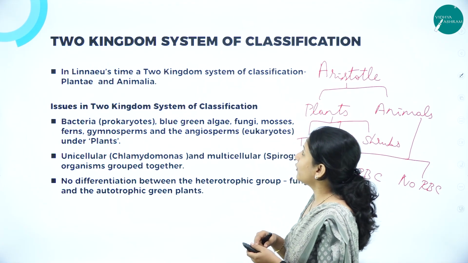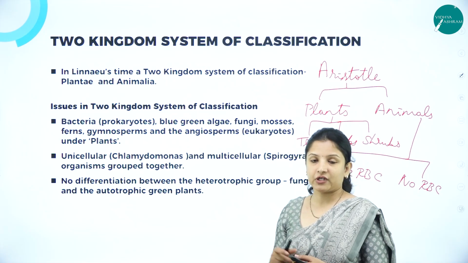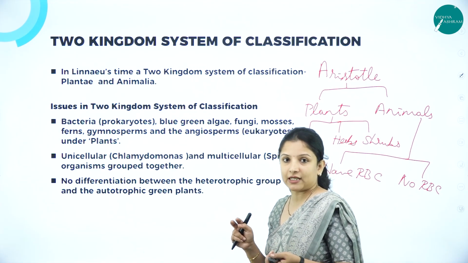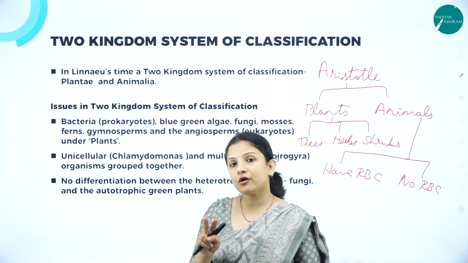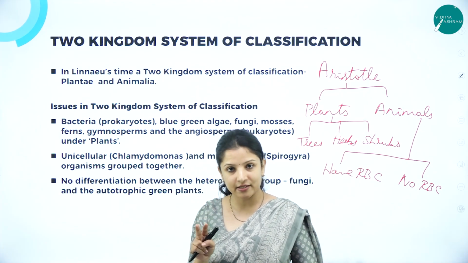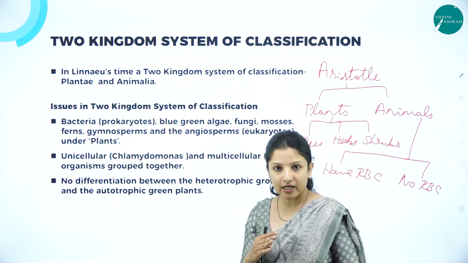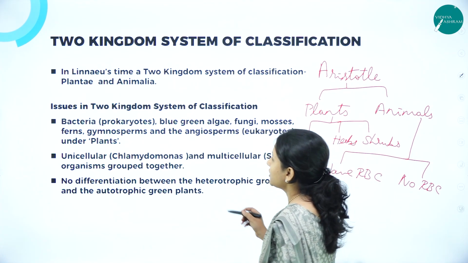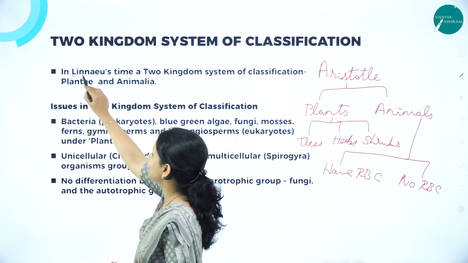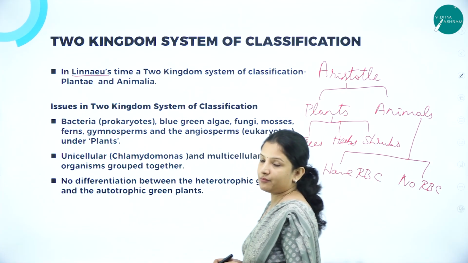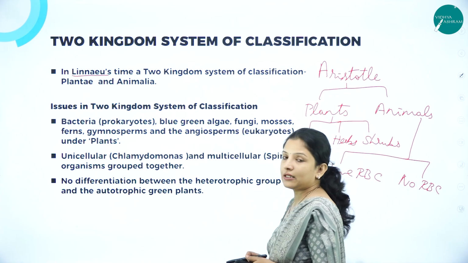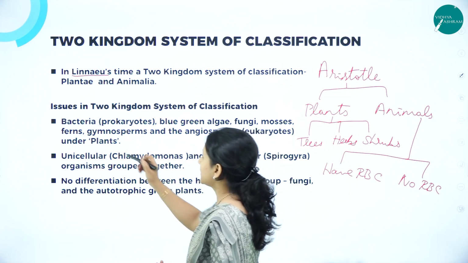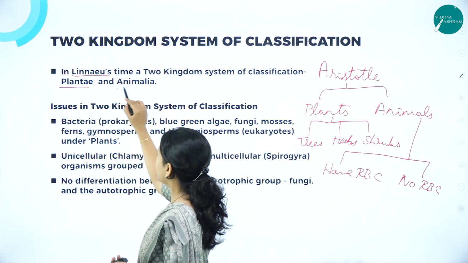So, we'll study about the two kingdom system of classification. It is called the two kingdom system of classification because here the organisms were divided into two kingdoms, that is kingdom Animalia and kingdom Plantae. And this two kingdom system of classification was given by a scientist named Carolus Linnaeus. So what did he classify organisms into? Kingdom Plantae and kingdom Animalia.